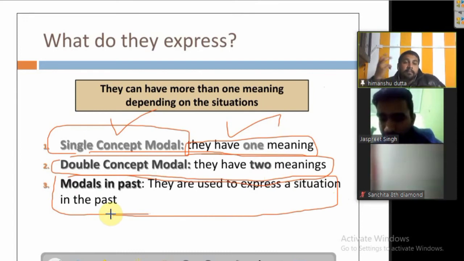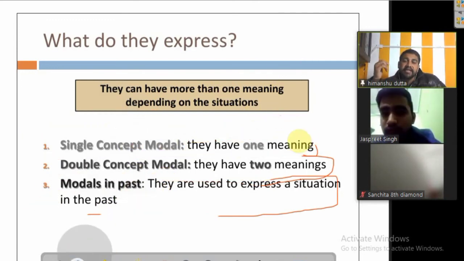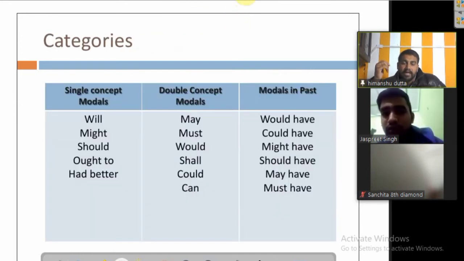That is in the past only, in the past conditional perfect. Their term would be modals in the past. We can divide them into these three categories: single concept modals, double concept modals, and modal verbs in the past.